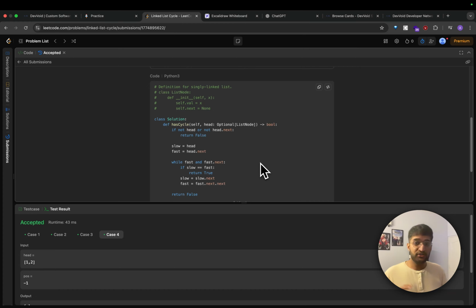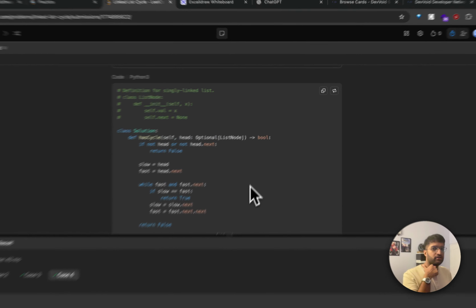Then what do we do? If slow is equal to fast, that is, they are the same thing. We saw, right? 1 and 2 having the same address. That's why this is happening. If slow is equal to fast, return true. That's it. Otherwise, take 1 step forward for slow and 2 steps forward for fast, and keep repeating until you reach the end, that is, while fast and fast dot next, one of them will be null. Return false. If it reaches the end, there's no cycle. If there's no cycle, the function says give me false. That's why we're doing that. Cool. And that is the overall summary of things.